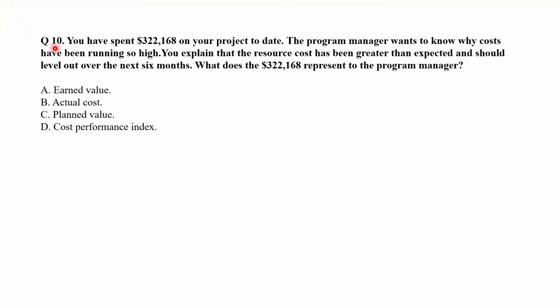Question 10. You have spent $322,168 on your project to date. The program manager wants to know why costs have been running so high. You explain that the resource cost has been greater than expected and should level out over the next 6 months. What does the $322,168 represent to the program manager? Now look at the first sentence. You have spent $322,168 on your project to date. So the actual cost is what you have spent to date on the project. So B, actual cost, is the correct answer.